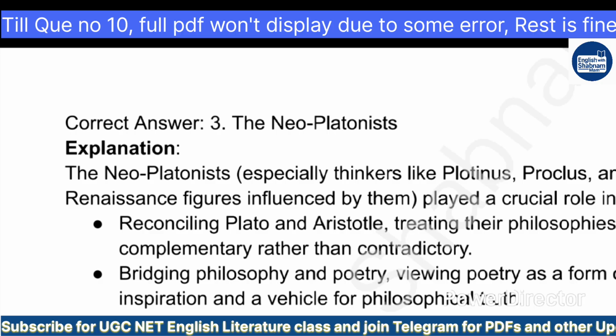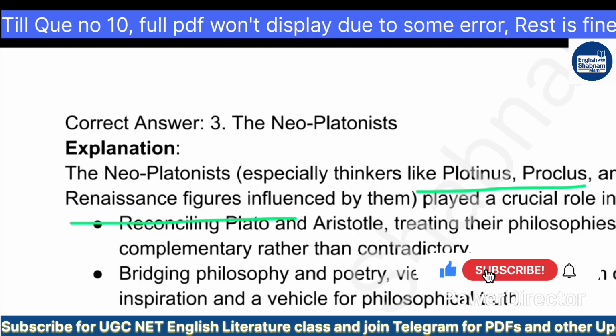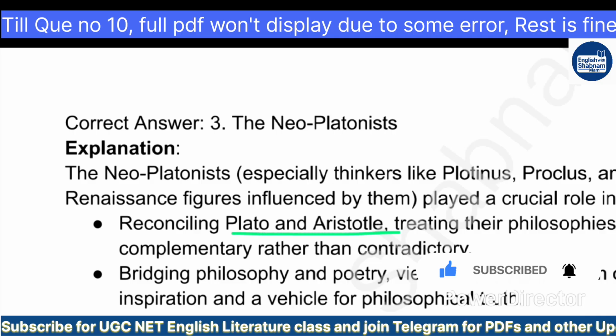The Neoplatonists, especially thinkers like Plotinus, Proclus, and later Renaissance figures influenced by them, played a crucial role in reconciling Plato and Aristotle, treating their philosophies as complementary rather than contradictory. Plato's work and Aristotle's work, how they have described poetry.